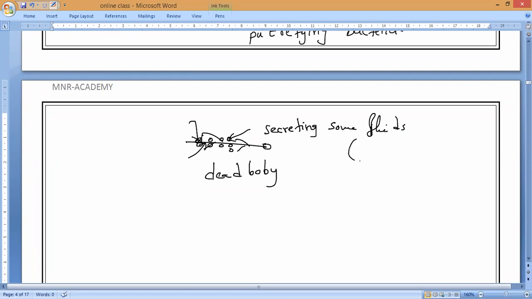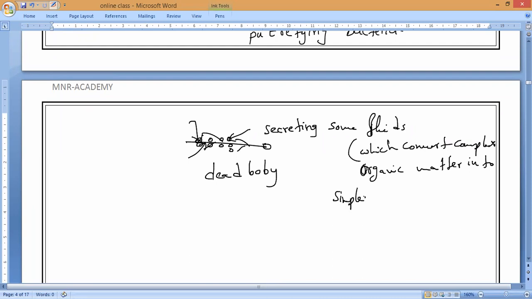Understand? So they decompose the organic matter present in dead plants and animals into simpler substances. That is what we need to write. They secrete some fluids which convert complex organic matter into simpler substances, because they cannot digest the complex substances.